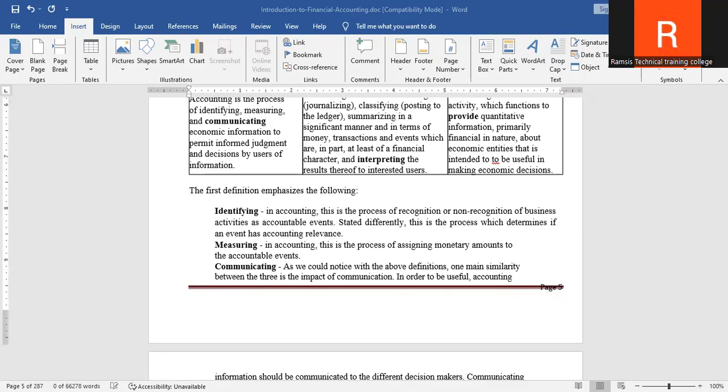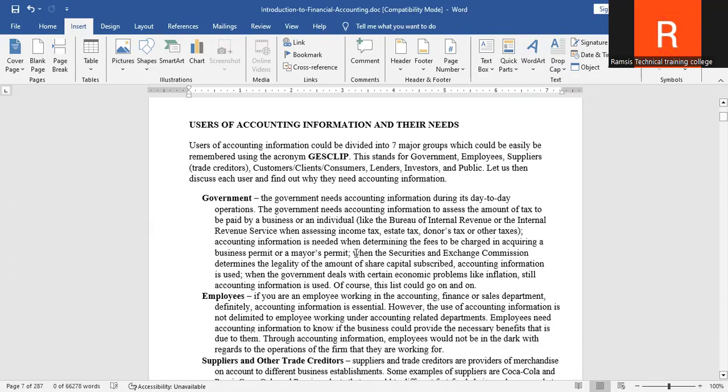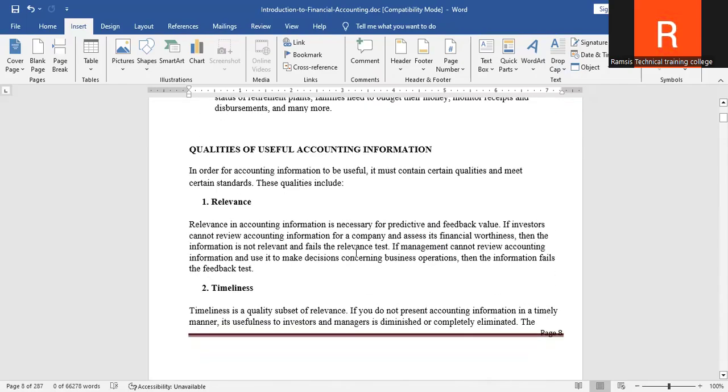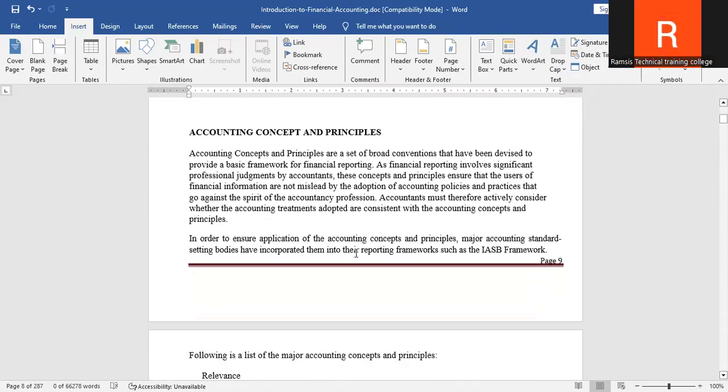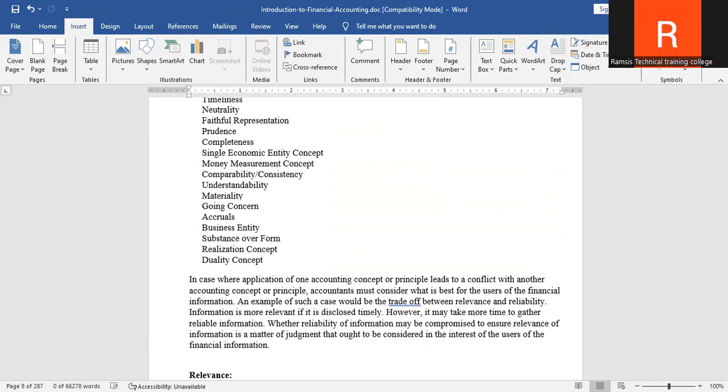So let's look at accounting concepts and principles. Accounting concepts and principles. You can see we have relevance, reliability, matching concept, timeliness, neutrality, and all that. So when you're talking about accounting concepts and principles, these are basic rules that guide accounting practices. For example, you have the principle of business entity.